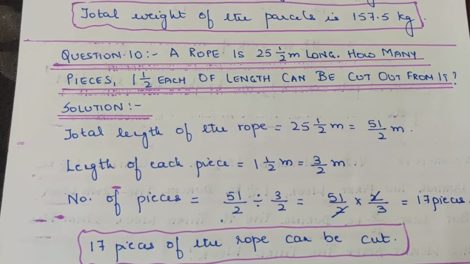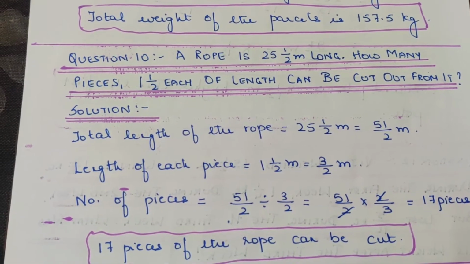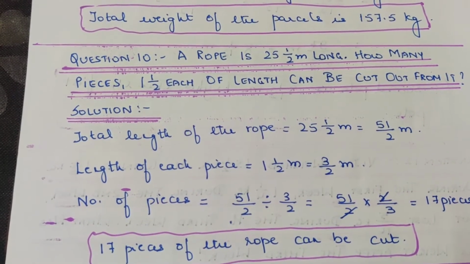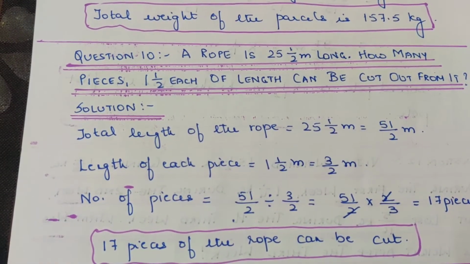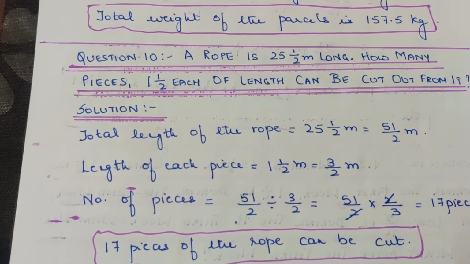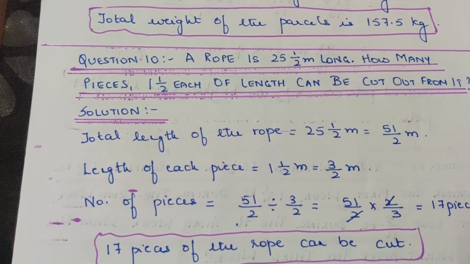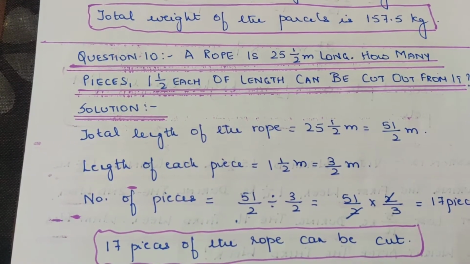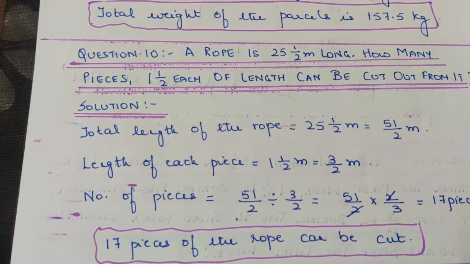Moving on to question number 10. A rope is 25.5 meters long. How many pieces, each of length 1.5 meters, can be cut from it? Very simple. Total length of the rope is 25.5 meter, that is equal to 51/2 meter, after converting the mixed fraction into an improper fraction. Length of each piece is equal to 1.5 meter, that is equal to 3/2 meter.